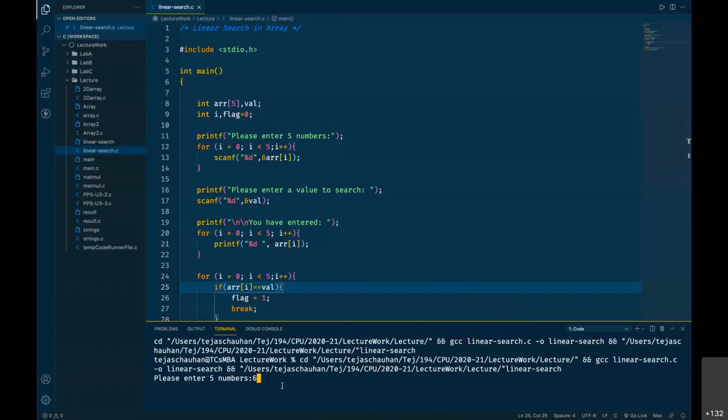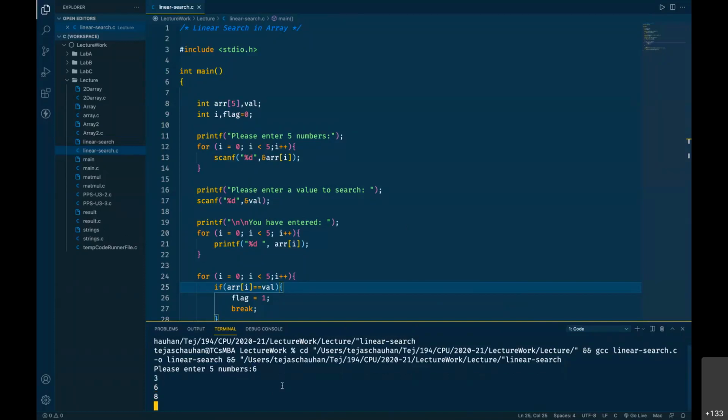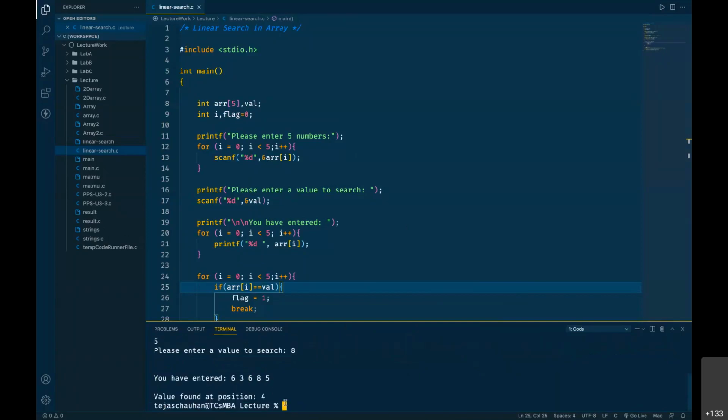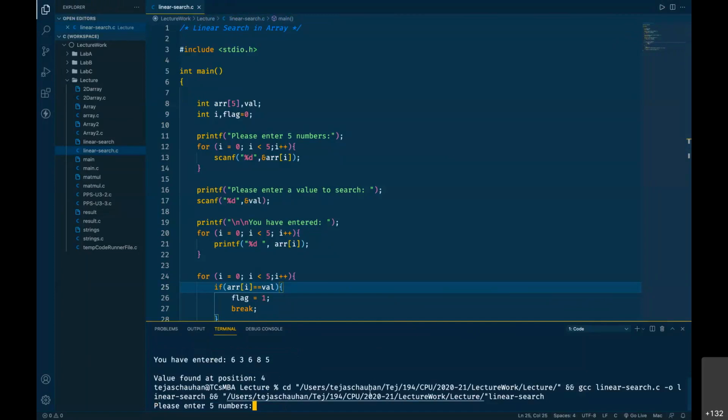Randomly I will give some 5 numbers. I gave 6 twice here. Okay. So 6, 3, 6, 8, 5. And now I'm going to search, let's say 8. So it says you have entered 63685 and 8 we found at position 1, 2, 3 and 4, the fourth position. Yes, we found it.